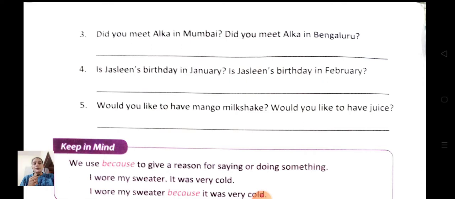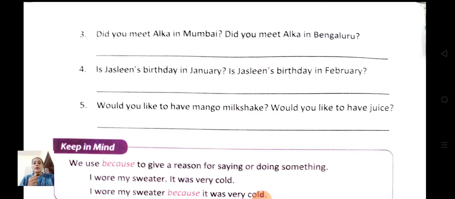Okay. Now fourth one. Is Jaslin's birthday in January? Is Jaslin's birthday in February? So here we have two possibilities. That is, is Jaslin's birthday in January or February? So how will we write it? Is Jaslin's birthday in January or February? Question mark.